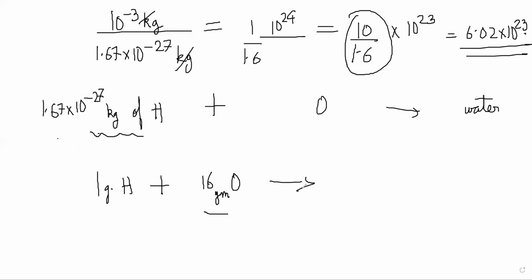Correct, 1 gram of hydrogen will react with actually 8 grams of oxygen to give how many grams of water? 1:8 is the ratio. So you will actually have 2:16 and you will get 18 grams of water, right?